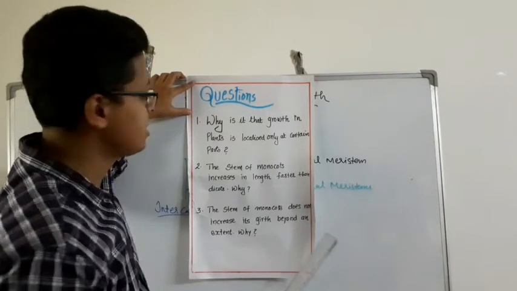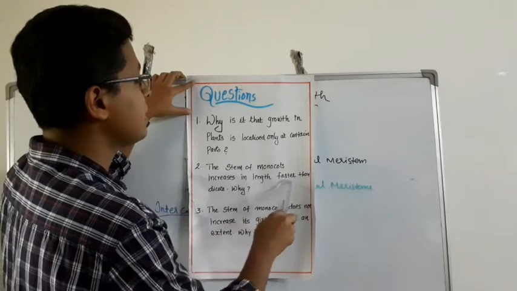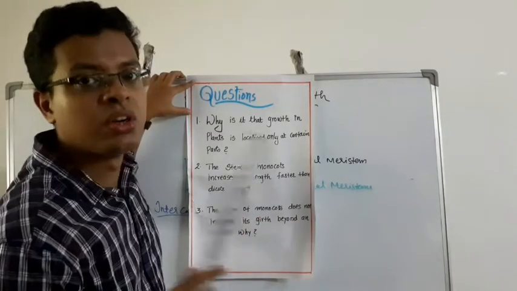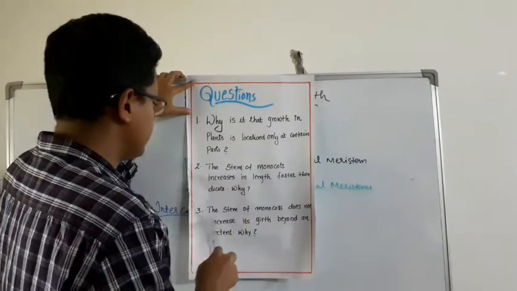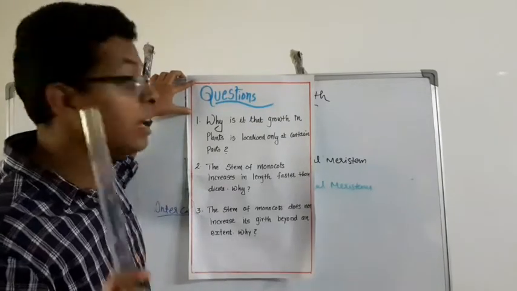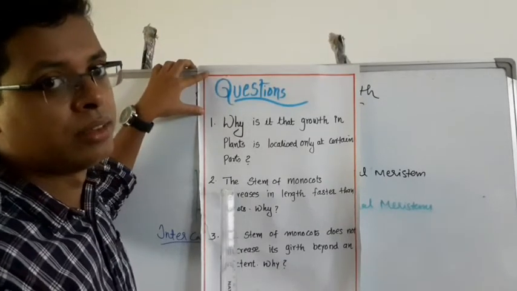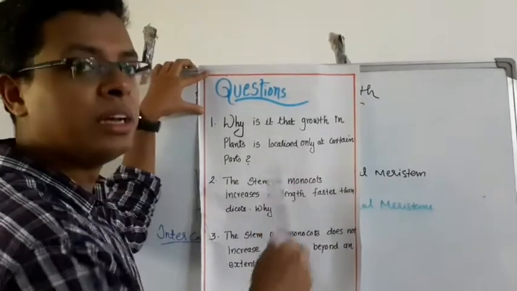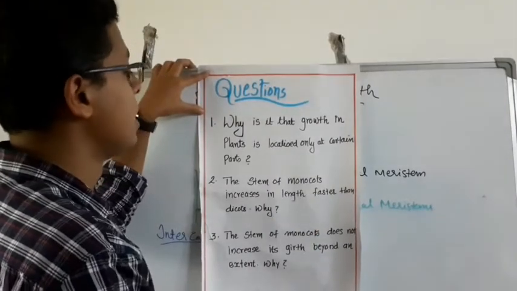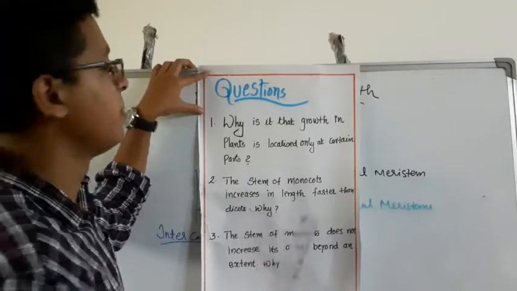Second question: the stem of monocots increases in length faster than dicots. Why? Third: the stem of monocots does not increase its girth beyond an extent. Why? Just note down these three questions and you have to write answers to these in your science diary.